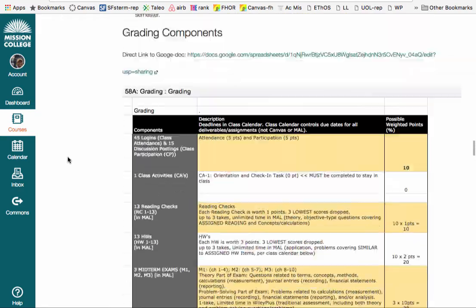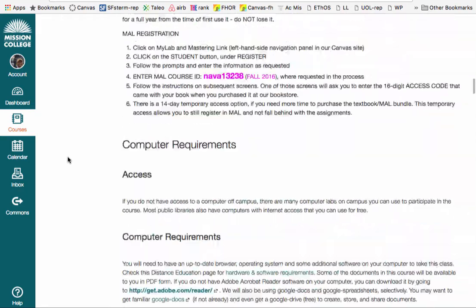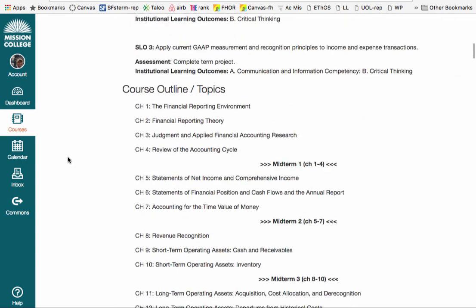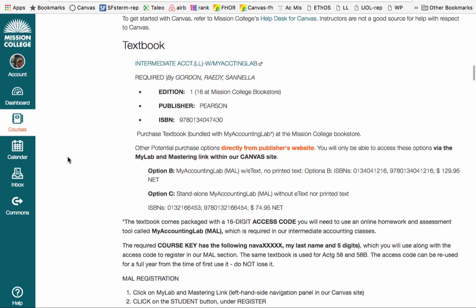Lastly, I'm going to focus on the textbook. For our class, you will need to buy the Gordon, Reeve, Zanella textbook. It's Pearson. Here's the ISBN. It will be bundled with a 16-digit access code to use MAL, or My Accounting Lab.